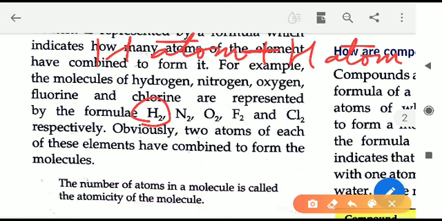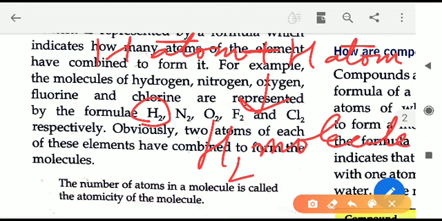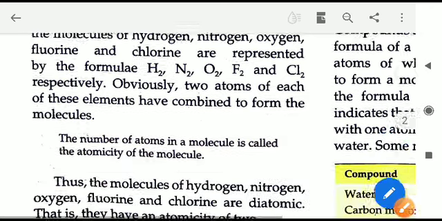So 2 hydrogen atoms are joining together, and what we get is H2. H2 is a molecule. Here, 2 atoms are combining together, and what we get is a single molecule, that is the H2 molecule.